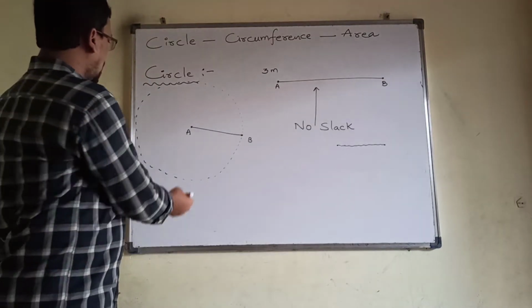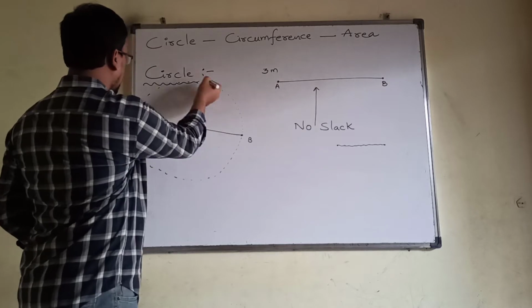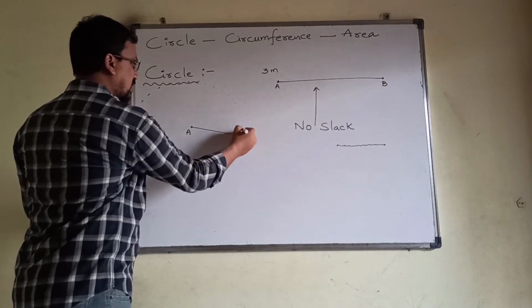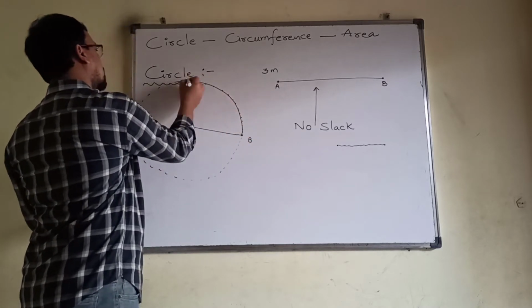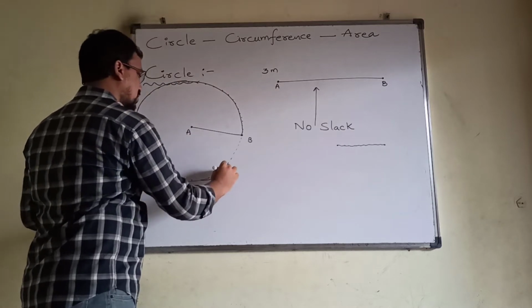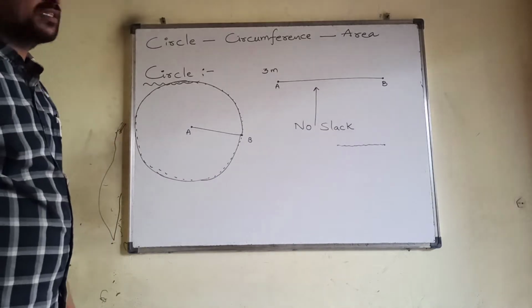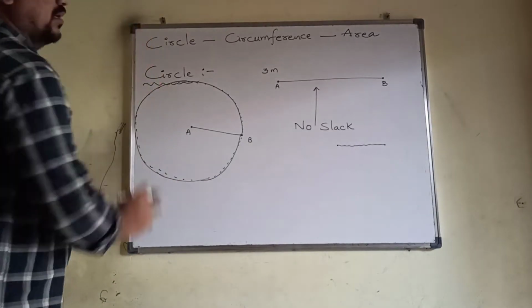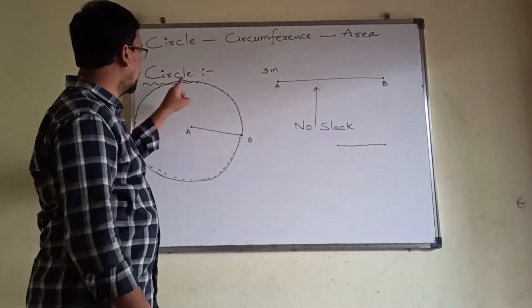The path where you are walking gives a particular shape. This shape is called a circle.